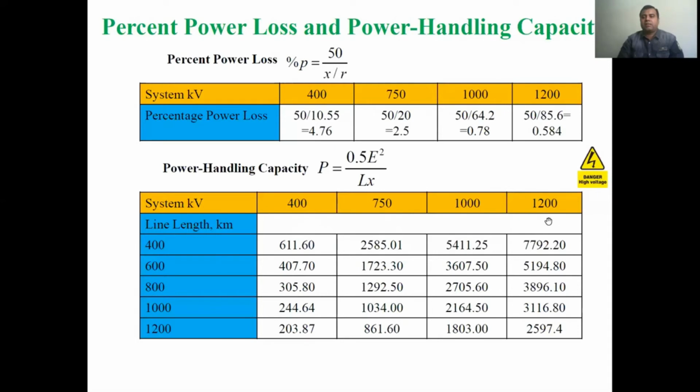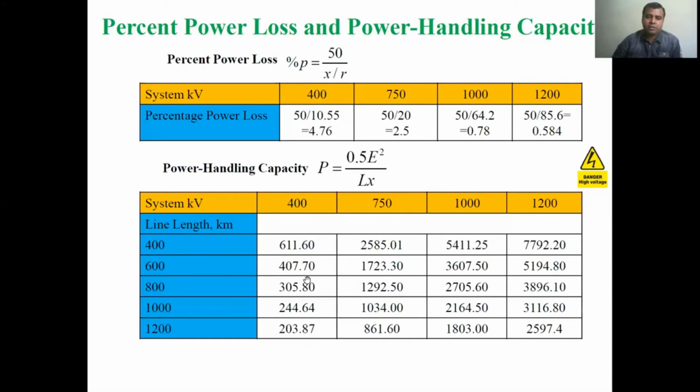So this is a great advantage of using ultra high voltage and extra high voltage in place of high voltage transmission lines. Also, for the same voltage, if we increase the length of the transmission, say for example if we want to transmit 600 kilometers, now L will increase, so obviously the power handling capacity will get reduced.